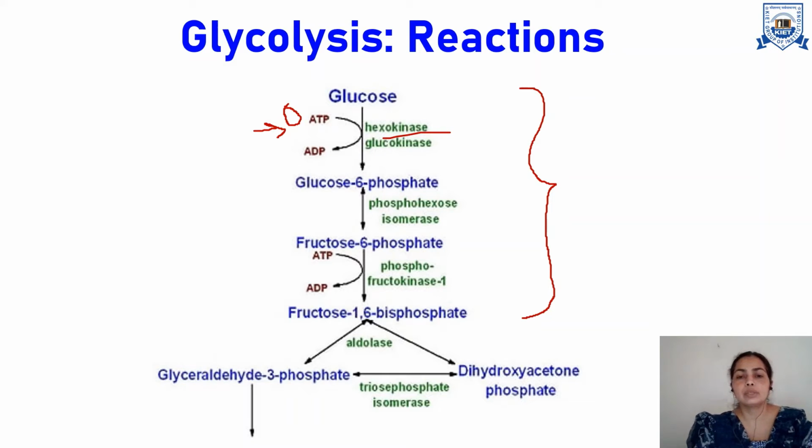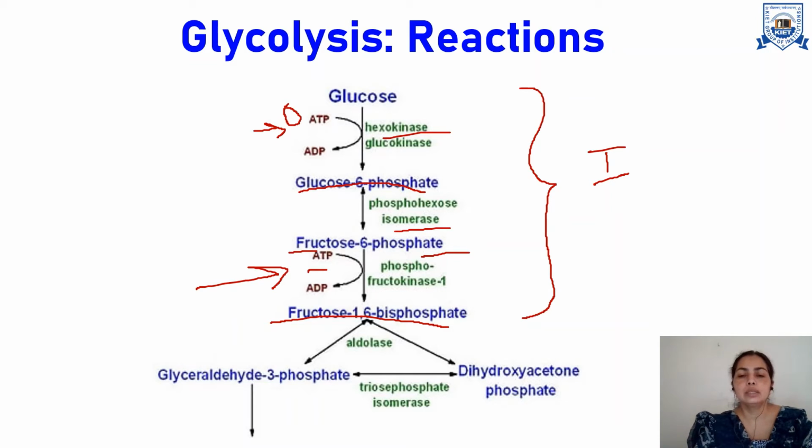Further, this glucose 6-phosphate gets converted to fructose 6-phosphate by the enzyme phosphohexose isomerase, and this fructose 6-phosphate again utilizes one ATP. Here again energy is utilized, and in the presence of phosphofructokinase 1, it produces fructose 1,6-bisphosphate. So in these two steps, two molecules of ATP are consumed. That's why this is phase 1, the energy investment or energy consuming phase.